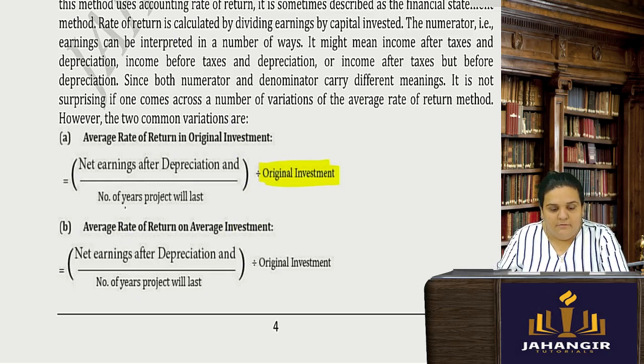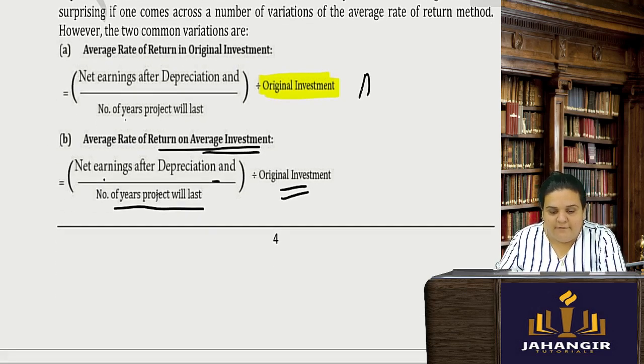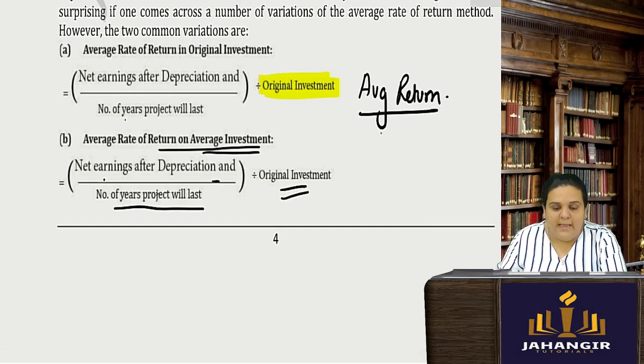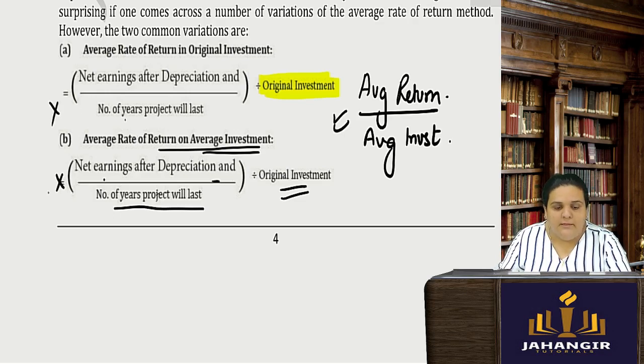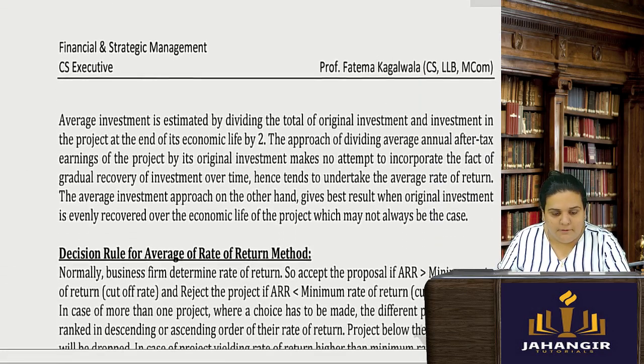Even average return on average investment will be net earnings after depreciation upon number of years the project will last, divided by your original investment. Even if you don't do this formula, it is not important.